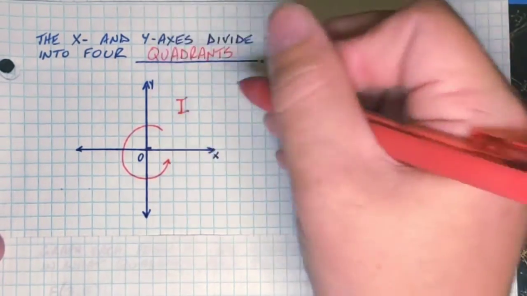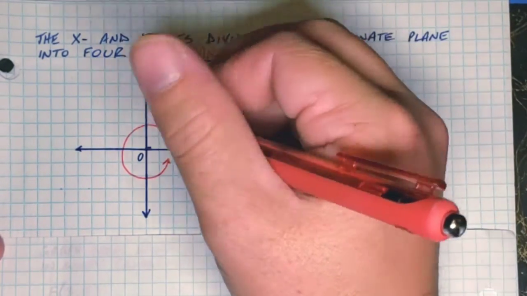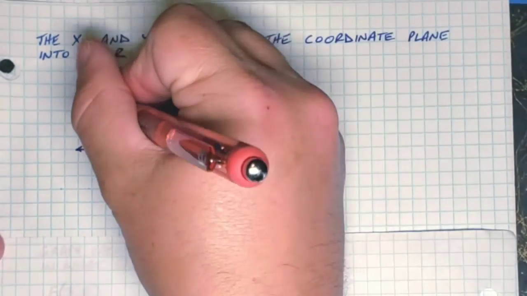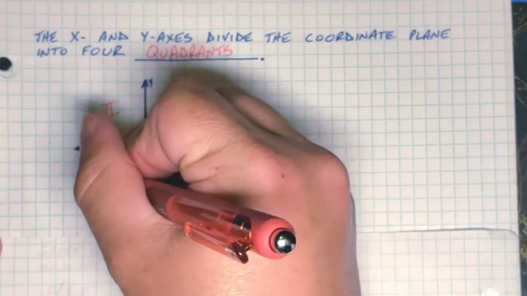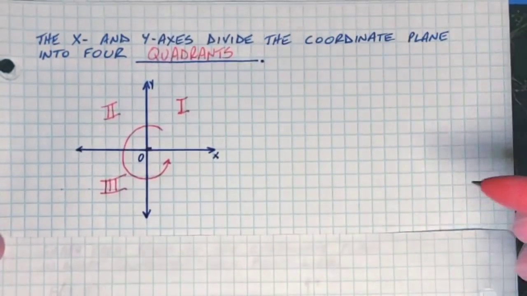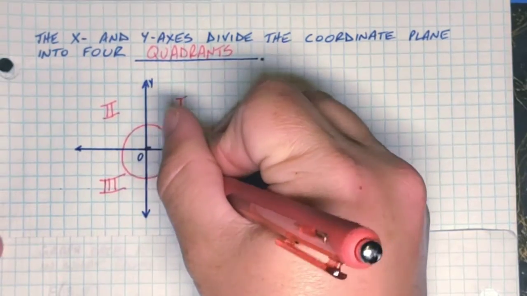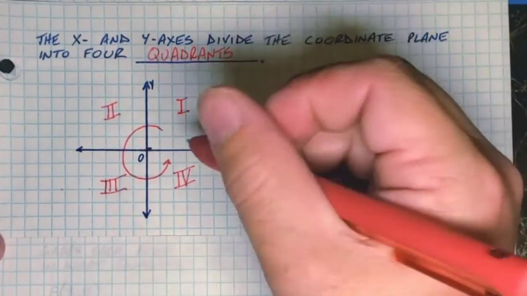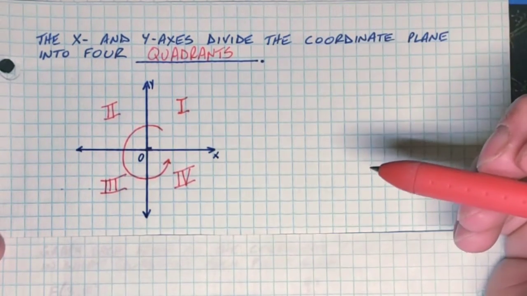So if this is quadrant 1, where the x's are positive and the y's are positive, where the x's are negative and the y's are positive, this is quadrant 2. This is quadrant 3. That's where the x's and the y's are both negative. And then this is quadrant 4. IV is a 4 in Roman numerals. It's where the x's are positive but the y's are negative.